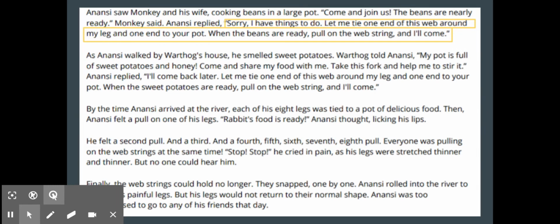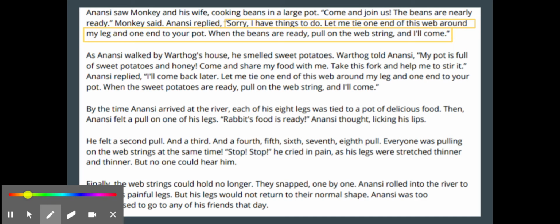So as I'm looking through, we already know that Anansi does not respond well because he's not patient. I can pull some text quotes from that. So this is one right here. "Sorry, I have things to do. Let me tie one end of this web around my leg and one into the pot." So it's showing how he's responding. He's not waiting. He's saying that he has other and better things to do, and he's tying the end of his web around. We could have also pulled out any other quotes along those lines.